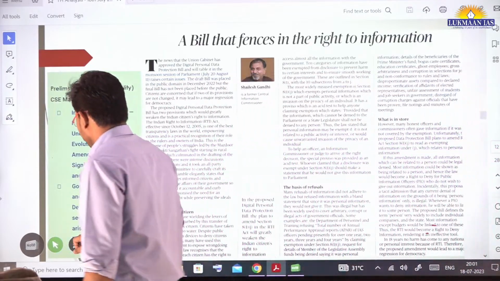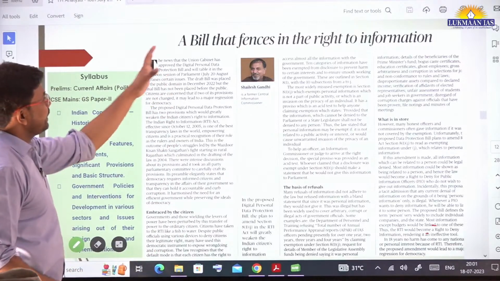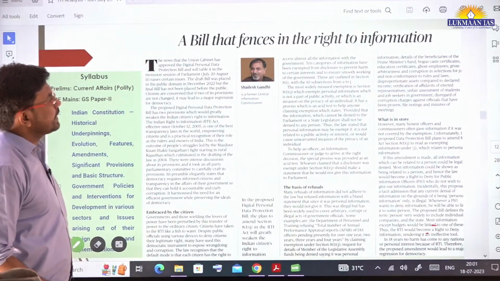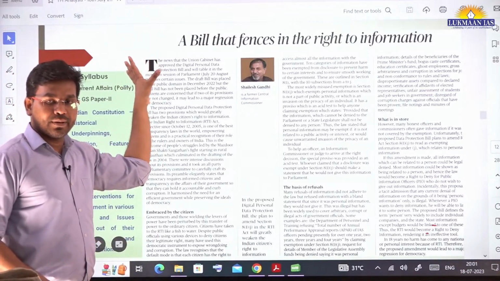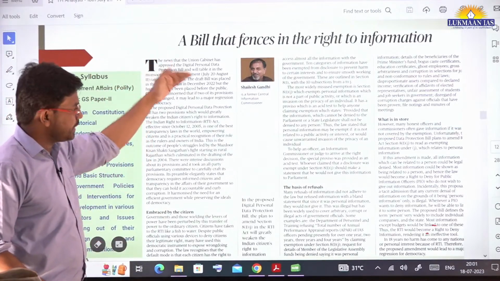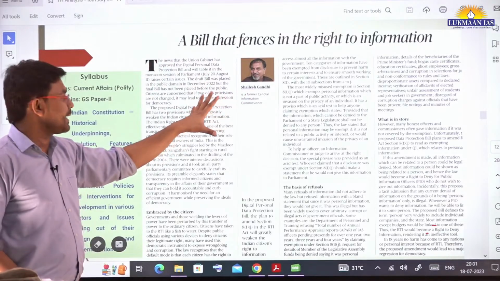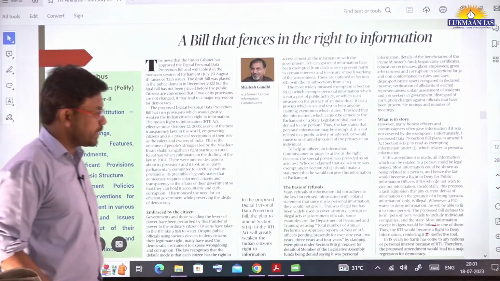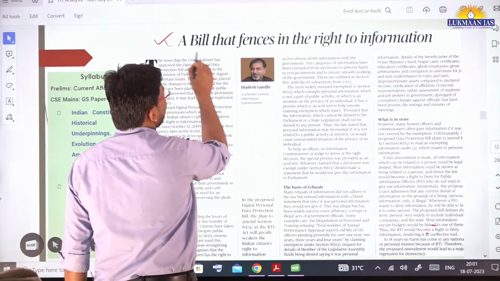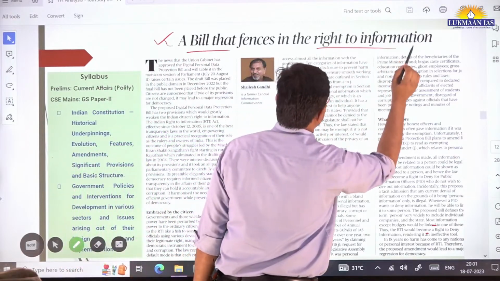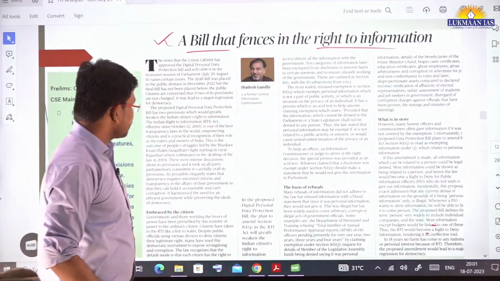Then we have another question, another topic. It says: the bill that fences in the right to information. The mains question that we discussed earlier is related to this particular article. So in this article we are going to discuss a bill that fences in the right to information.